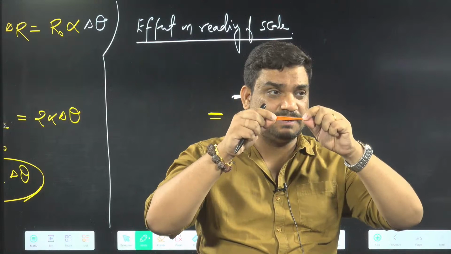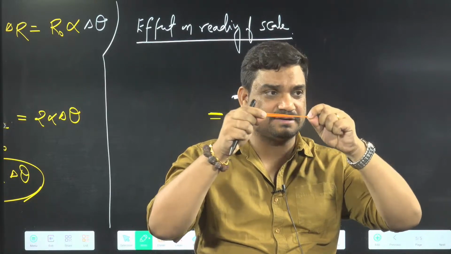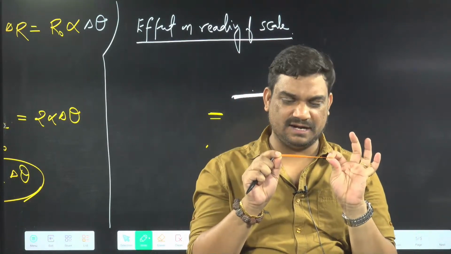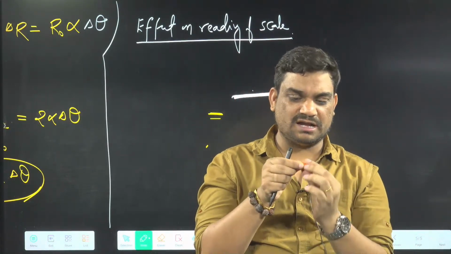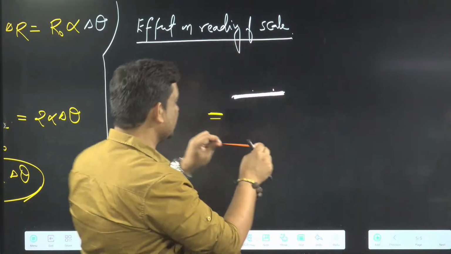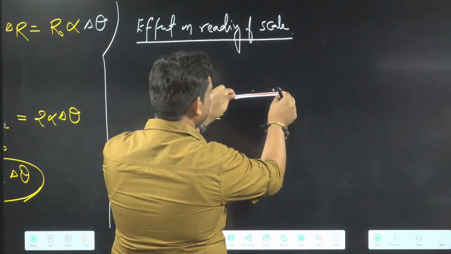But during summertime, what will happen? During summertime, will this 1 centimeter remain the same, or will it expand? It will expand. So suppose it will not remain as this. It will expand. And suppose it expanded like this. Then, okay, now its reading will be how much?